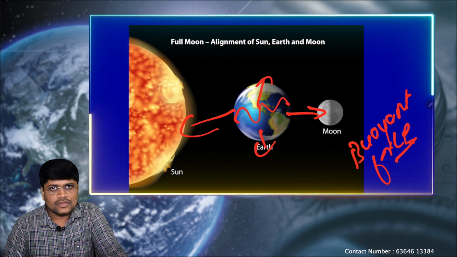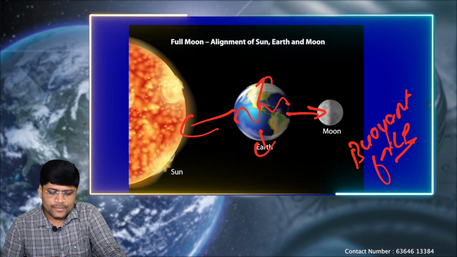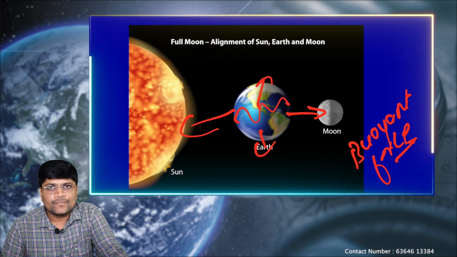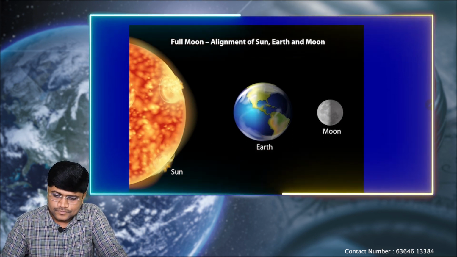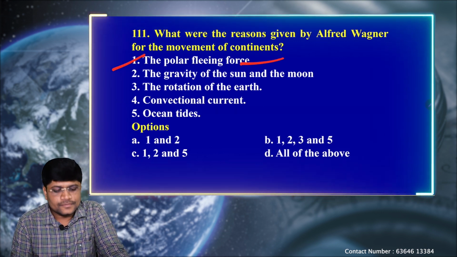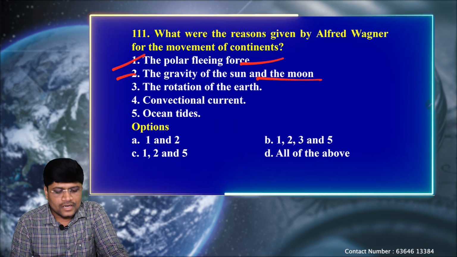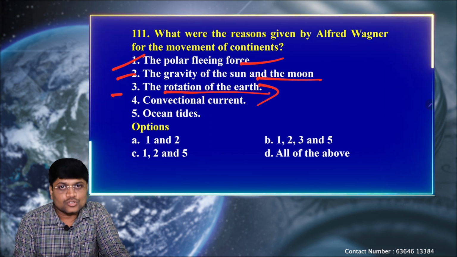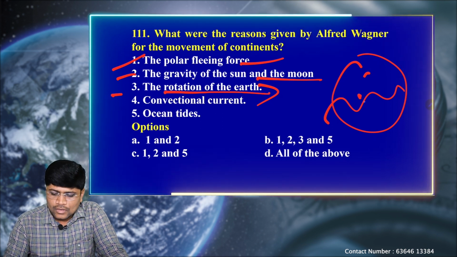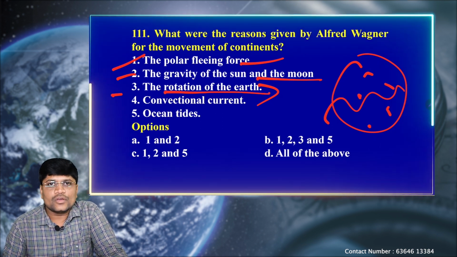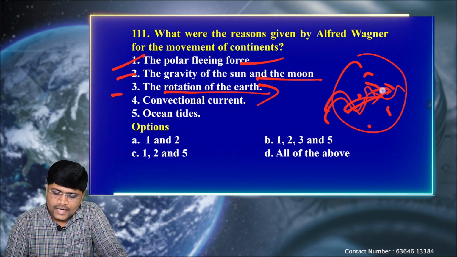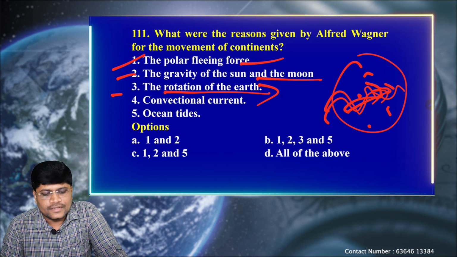When all these forces are applied together constantly over a period of time on these continents, they get separated. This was the assumption given by Alfred Wegener. First one, the polar fleeing force. Second one, the gravity of the sun and the moon. The rotation of the earth. Because of the rotation of the earth, there were oceanic tides. According to him, the continents were floating on the oceans. So once these tides are created, the tides push the continents to the other sides.